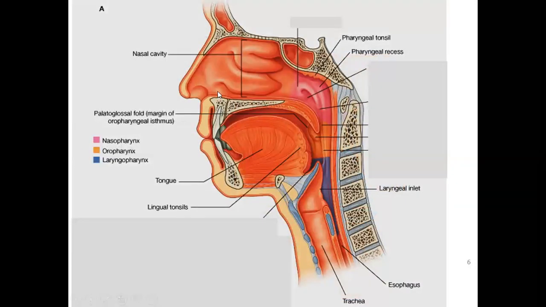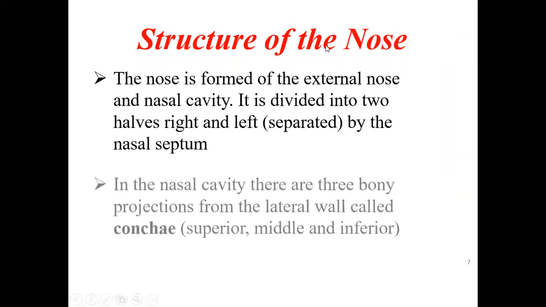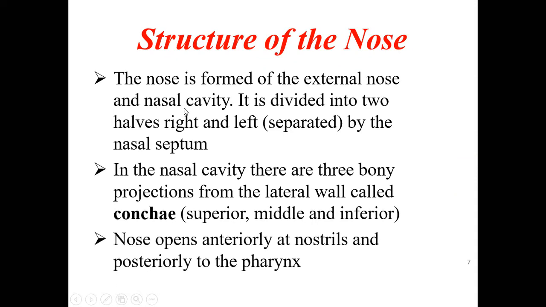Once we go into the cavity, this is how it looks. It is not smooth, but there are bridges within it, and we'll talk about that. So the nose is formed of the external nose and the nasal cavity. It is divided into two halves, right and left, separated by the nasal septum.